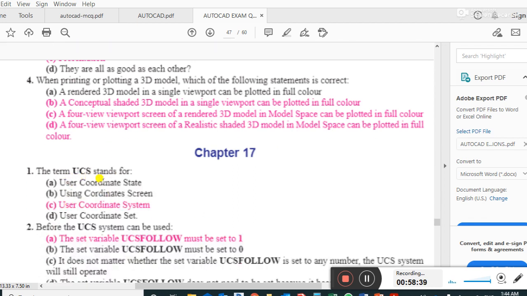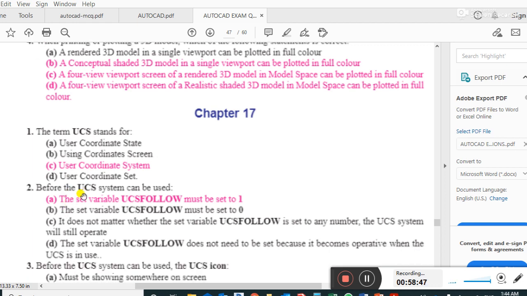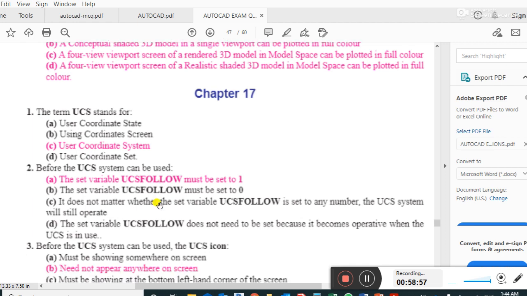The term UCS stands for user coordinate system, which is the full form of UCS. Before the UCS system can be used, the set variable UCSFOLLOW must be set to 1.